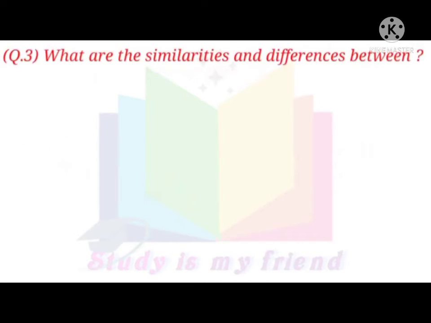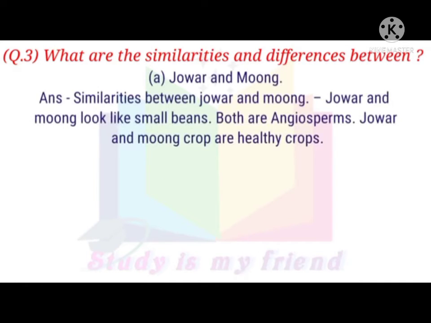Question 3. What are the similarities and differences between A. Jawar and Mung? Answer. Similarities between Jawar and Mung. Jawar and Mung look like small beans. Both are angiosperms. Jawar and Mung crops are healthy crops.